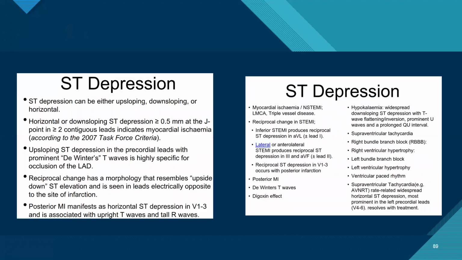Coming to ST depression, as we stated, it could be upsloping, down-sloping, or horizontal, but down-sloping is most significant. Causes could be myocardial ischemia, reciprocal change in ST elevation MI, posterior MI, De Winter, digoxin, hypokalemia, tachycardias, bundle branch blocks, hypertrophies, paced rhythm.